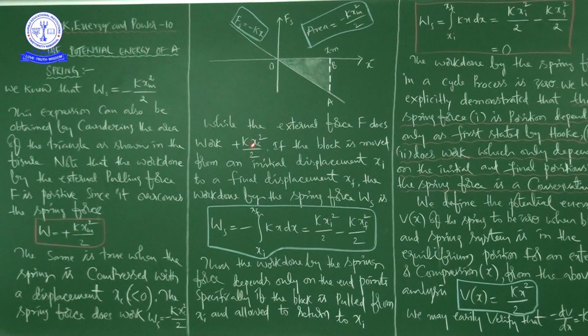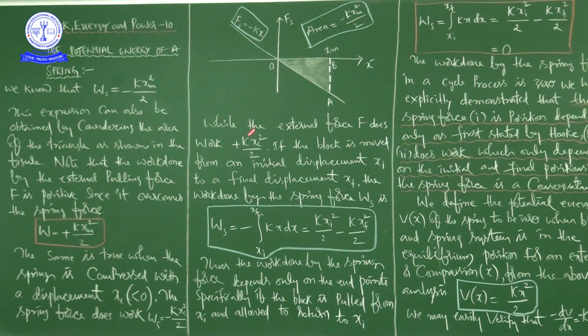Before going to further discussion, observe this graph carefully. This graph illustrates the situation of the spring force with a block attached to the free end of the spring. It is the graph of spring force Fs versus displacement of the block. The shaded area is a triangle in shape.